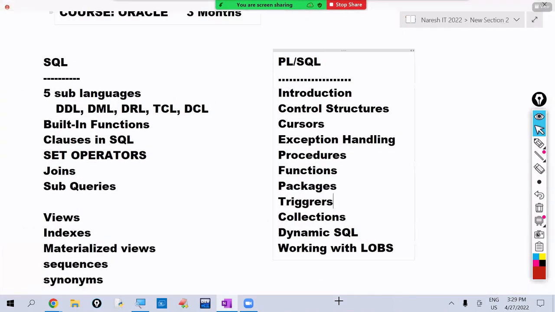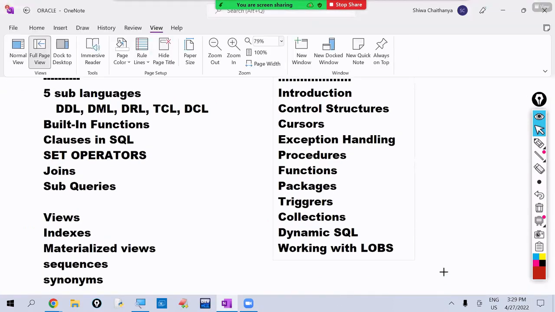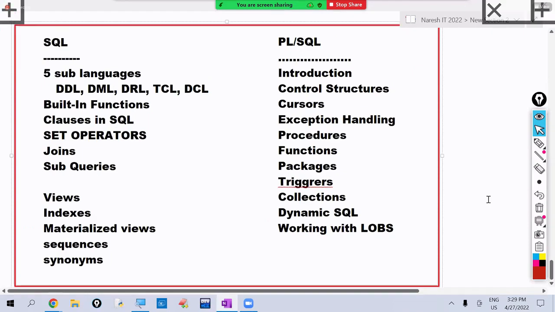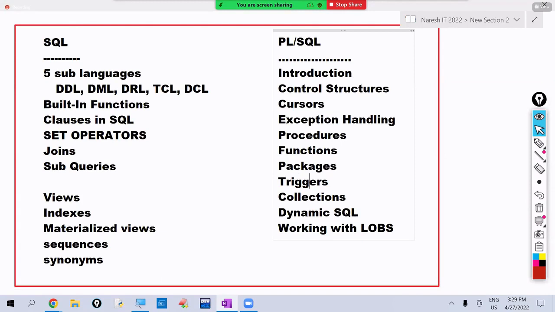So in our course, you are learning SQL and PLSQL. The total course duration is 3 months. SQL we discuss for 2 months and PLSQL for 1 month. This is the syllabus.